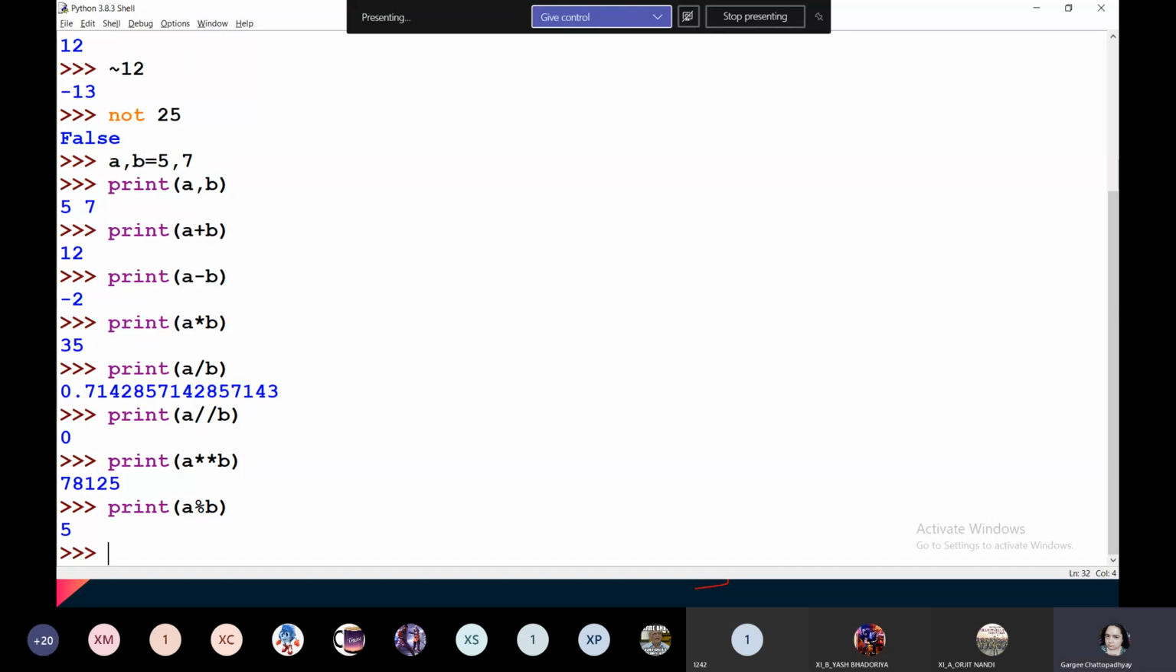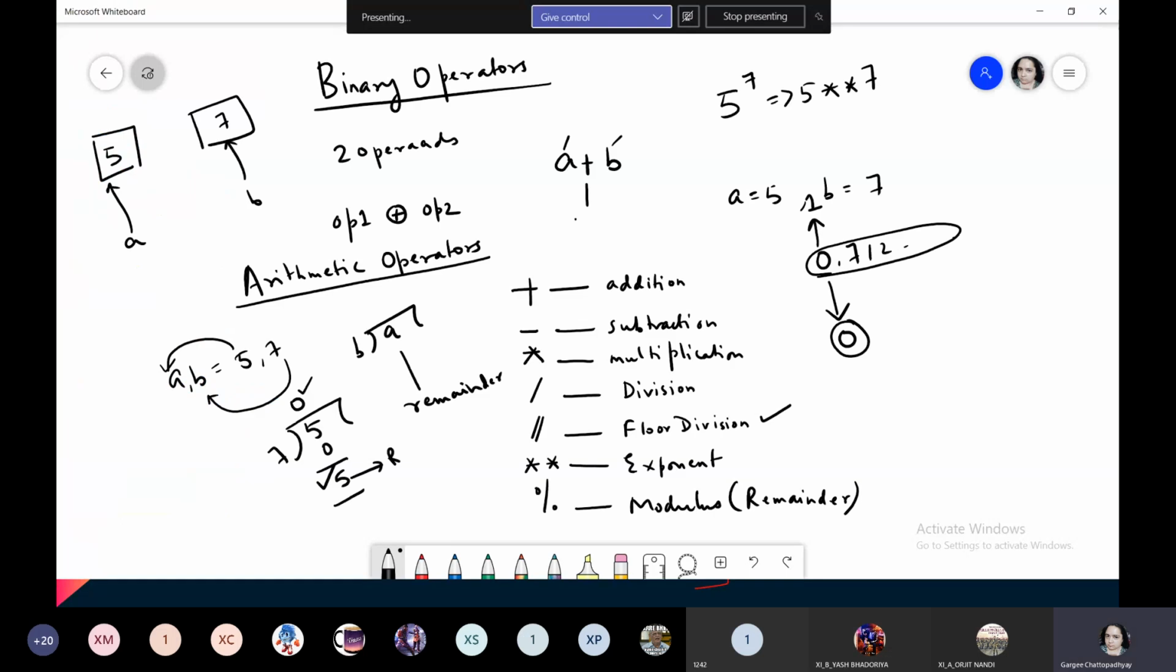Quickly write down the results of all these operations in your copy, students. Take any value other than 5 and 7 and write the results of all these operations in your copy. Now, instead of taking 5 and 7, I'm giving you the value. You can take the values 4 and 2. Write the result of all the operations.